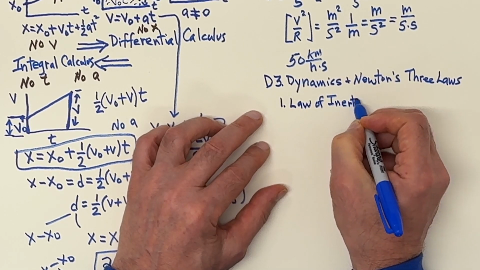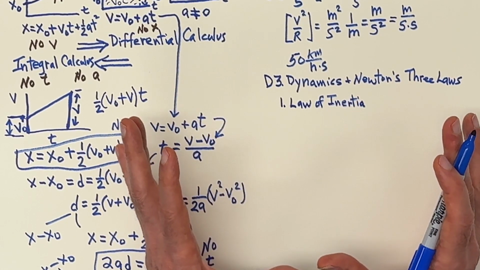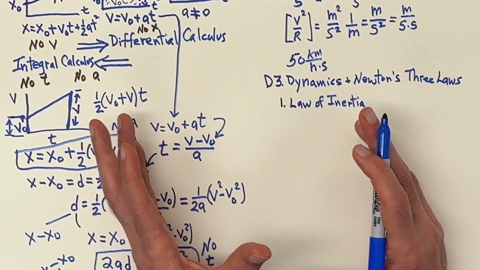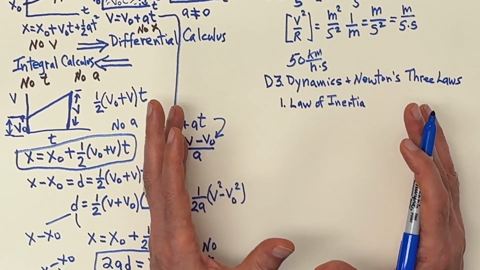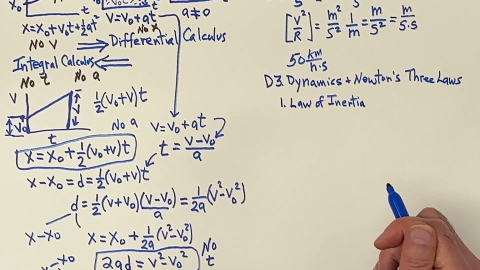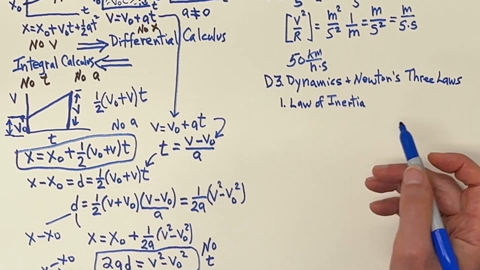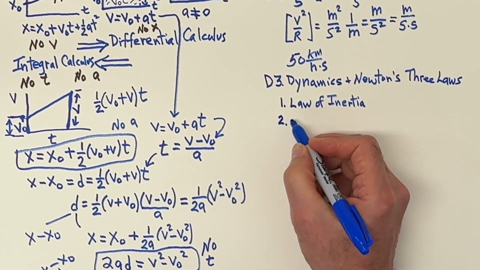That if a mass is at rest, it wants to stay at rest, and if it's moving, it wants to keep moving. In other words, it wants to persist in the state that it's in, and you need to apply a force to change that, which brings us to the second law.